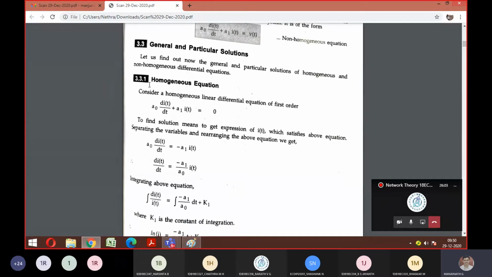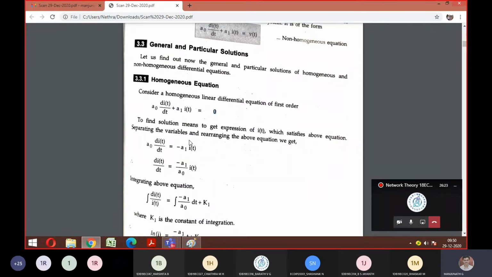Look at the heading now, it's a homogeneous equation. So for my differential equation, V of t becomes 0. That is the first thing you should know. The ultimate goal of this derivation is to find my current I. To find that current, we need to do some simplification.